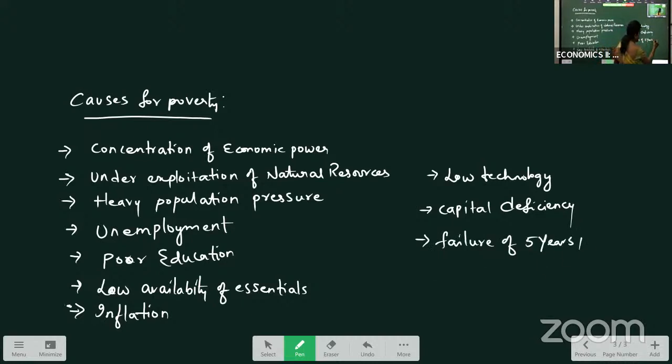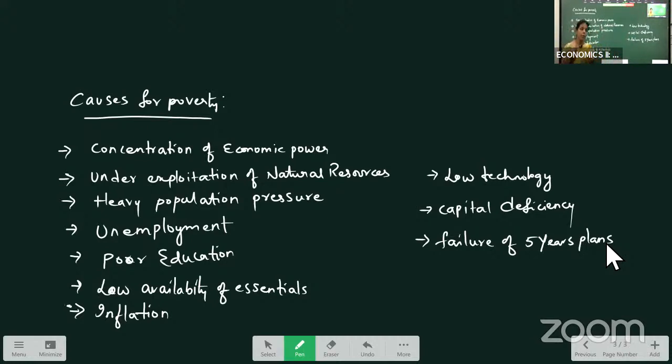Though 5-year plans were introduced in the country with the intention to reduce poverty, the Garibi Hatao program was introduced, employment was created for the poor people, and subsidies were given to them. Though all these programs have been introduced, the implementation is still a failure in our country.